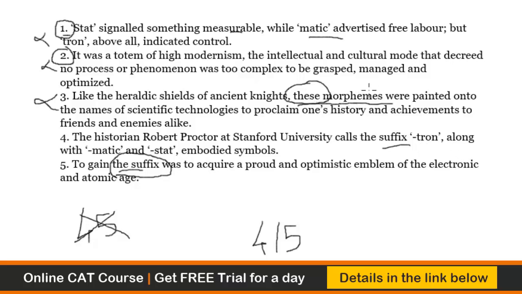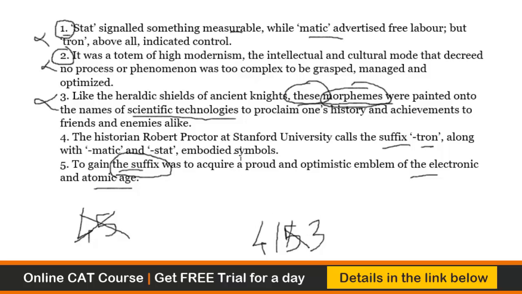Some of you might wonder what these morphemes are here. The morphemes are nothing but these tron and stat and matic, because they can be connected, and that is how you morph a new word, you coin a new word. So we realize that this electronic and atomic age is nothing but they were painted onto the names of scientific technologies. So again you get a feeling that instead of 415, the better combination would be 413.